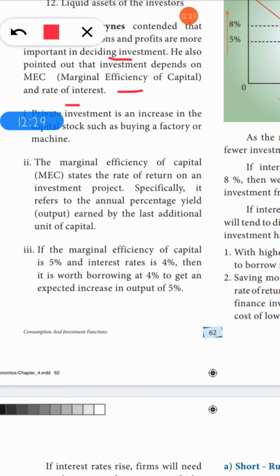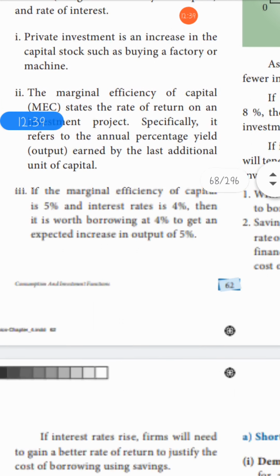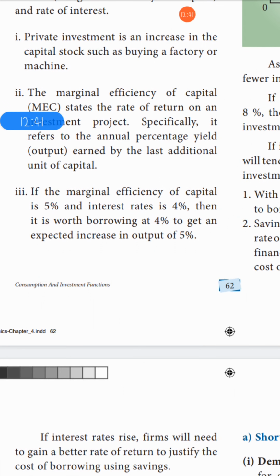What is the meaning of marginal? Already I told you, additional capital. Private investment is an increase in the capital stock, such as buying a factory or machine. So people will invest in buying factories and machinery.